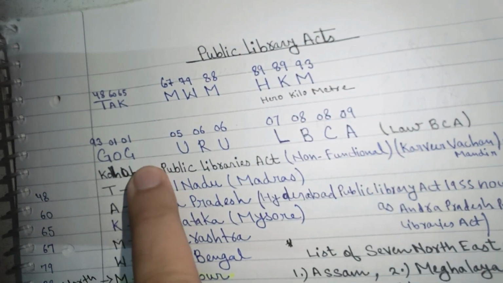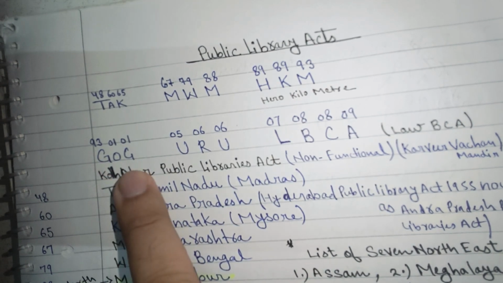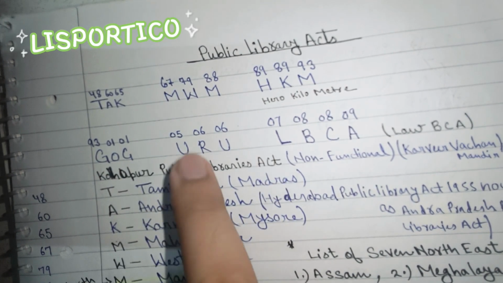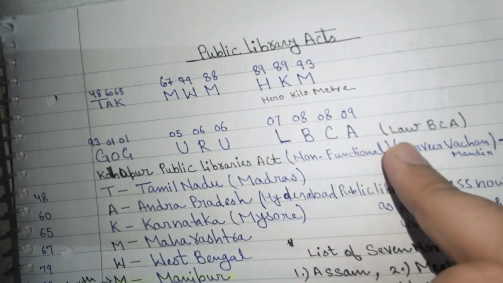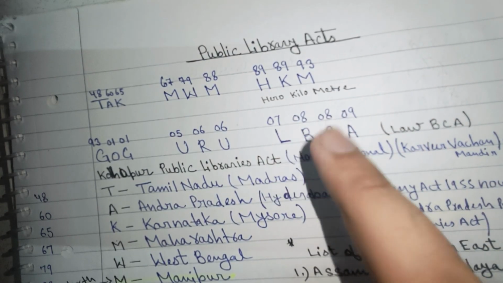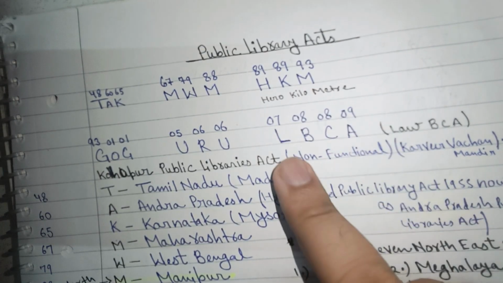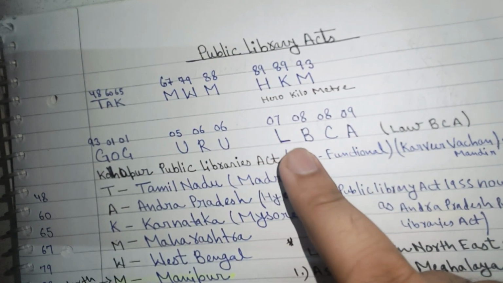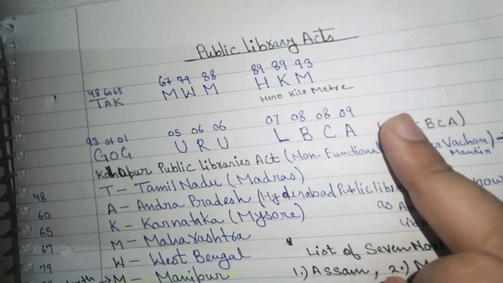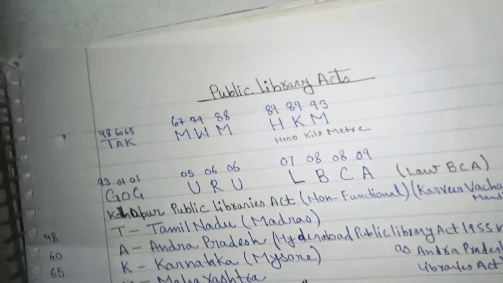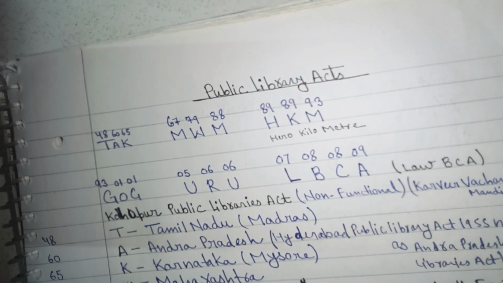Then GOG: Goa, Odisha, Gujarat, enacted in 1993, 2001, 2001. Then URU: Uttarakhand, Rajasthan, Uttar Pradesh, enacted in 2005, 2006, 2006. Then low BCA: Lakshadweep, Pondicherry, Bihar, Chhattisgarh, Arunachal Pradesh. Lakshadweep and Pondicherry were enacted in 2007, Bihar in 2008, Chhattisgarh in 2008, and Arunachal Pradesh in 2009. So we have learned all the Public Library Acts through the short tricks and can easily memorize them and their years of enactment.